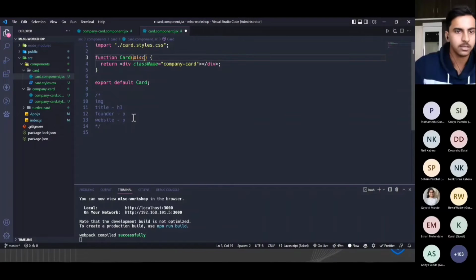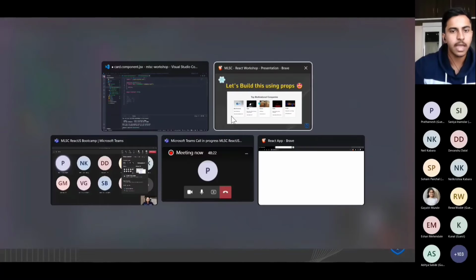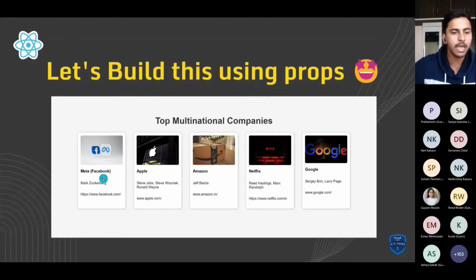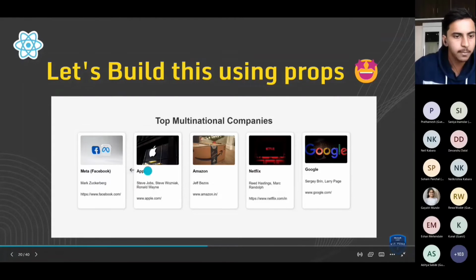I'll just take MLSC, right? This is just to show you that it should not be only props or something. So we have to build this card component. We have sent the props from the parent component to the child component, so we have to receive it, right?